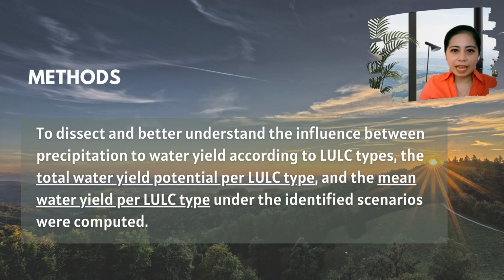In order to dissect and better understand the influence of precipitation on water yield according to land use land cover types, the total water yield potential per LULC type and the mean water yield per LULC type under the identified scenarios were computed.